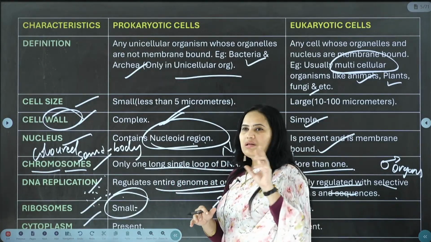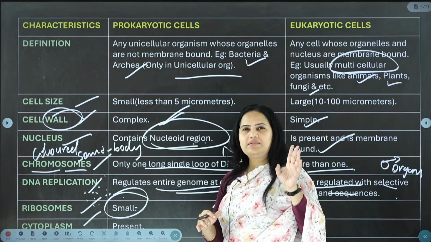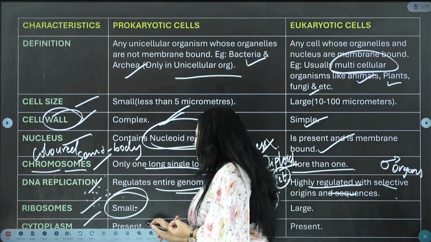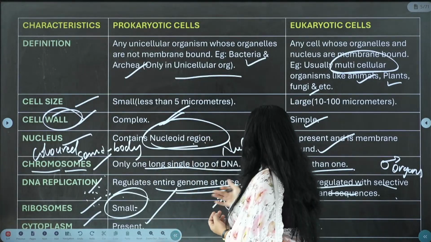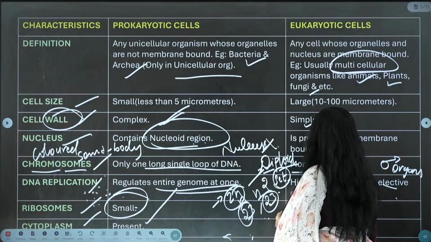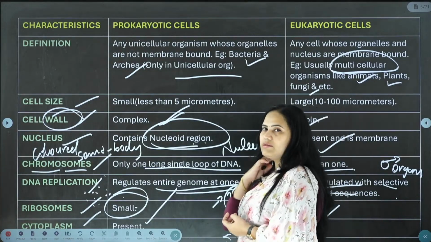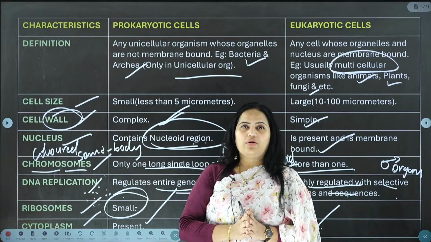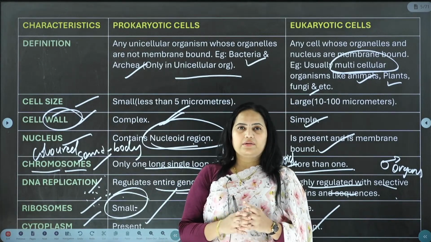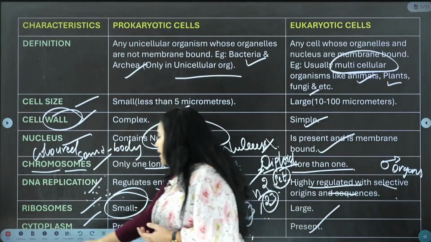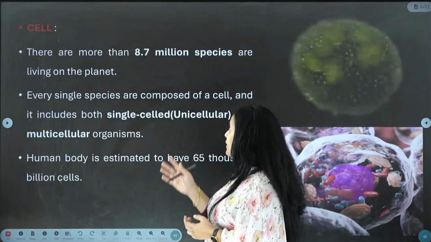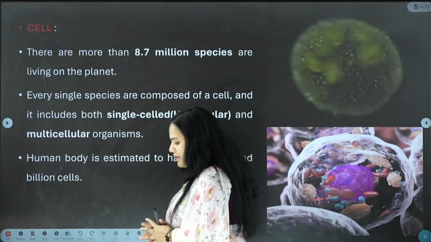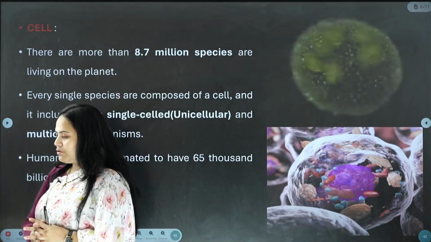So, apart from all the organelles present inside the cell, it is called the cytoplasm. Cytoplasm is present in the prokaryotic cells and it is also present in the eukaryotic cells. I hope you have completely understood the differences between the prokaryotic and eukaryotic. If you really understand, let us progress into our lecture, and in the next slide let us understand other most important things. So, approximately this is an introductory part for your cell.